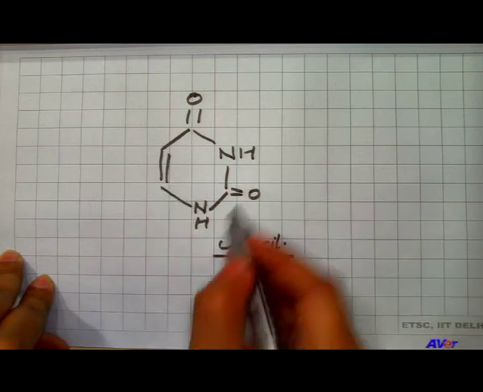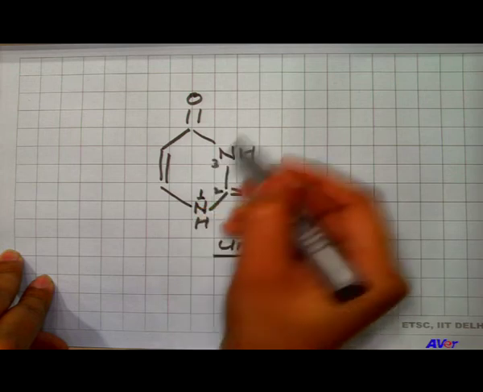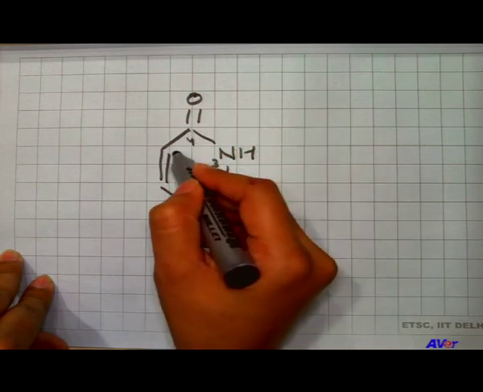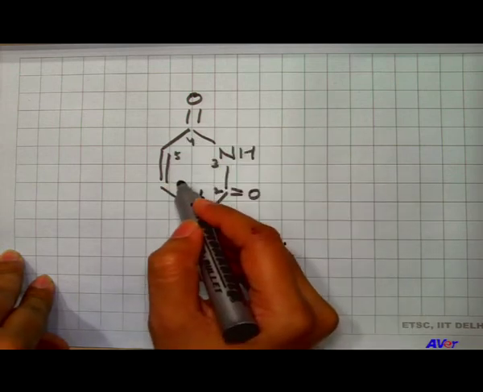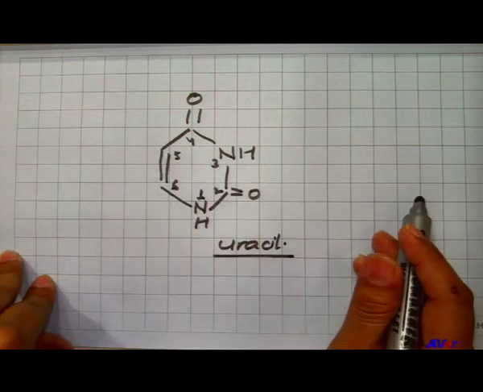This one is the first number of atom, second, third, fourth, fifth, and this one is the sixth one. This is a particular uracil component.